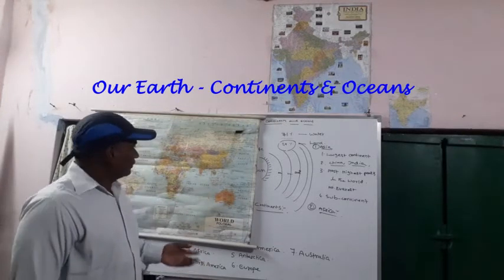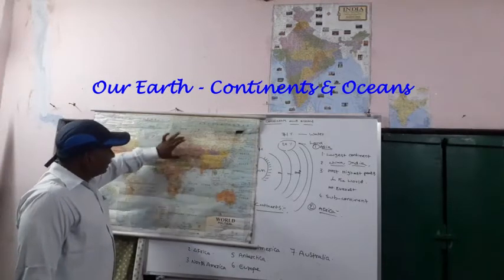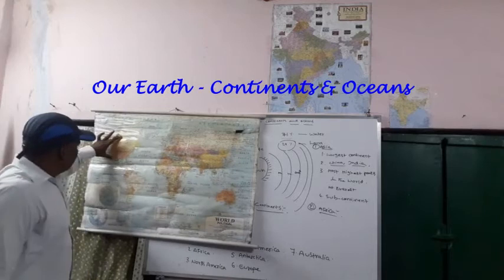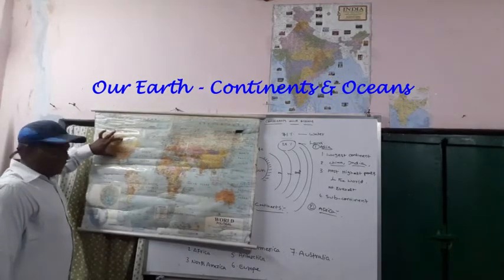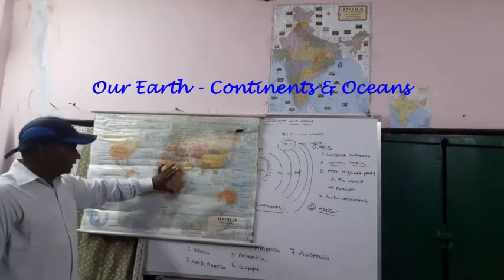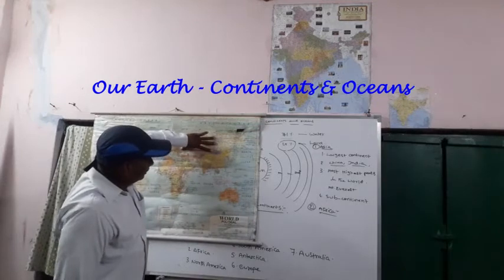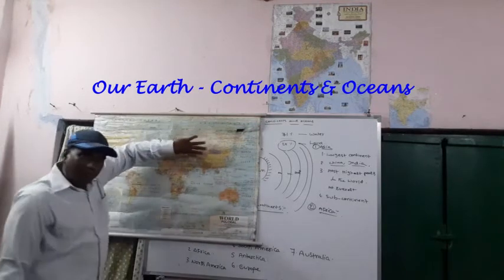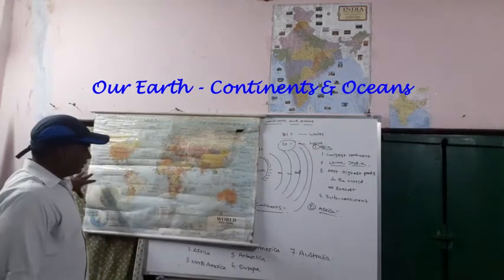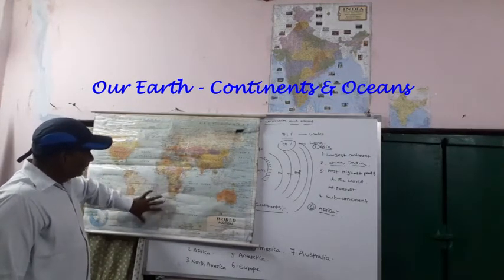These large stretches of land area are called continents. This is a stretch of large area, this is also a stretch of large area, and this too. These stretches of large areas are called continents. These stretches of water are called oceans.